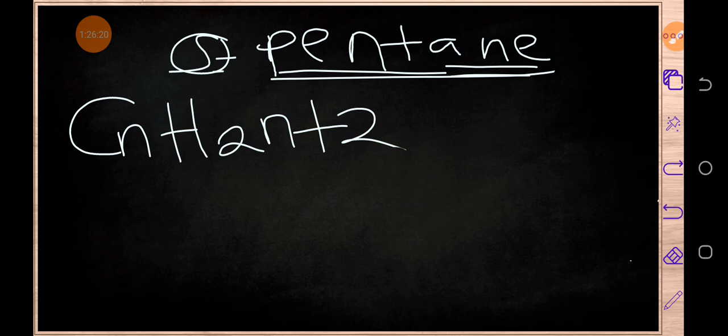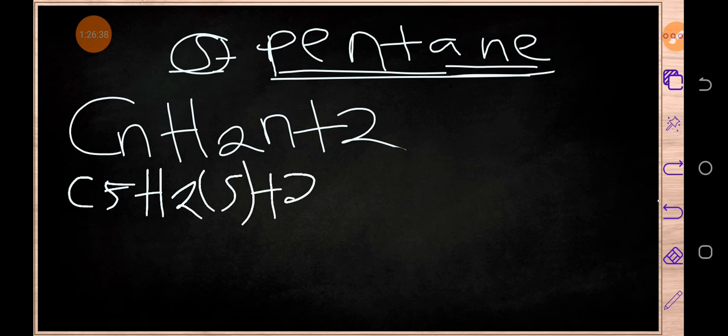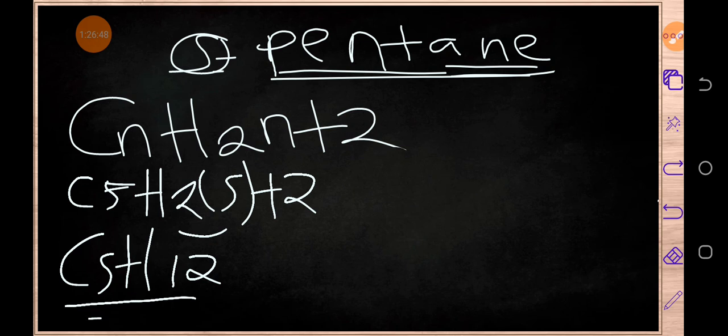So this topic is very important, and I hope you have understood the basic concepts. So here we've got C5H, 5 times 2 is 10, plus 2, 12. So C5H12.